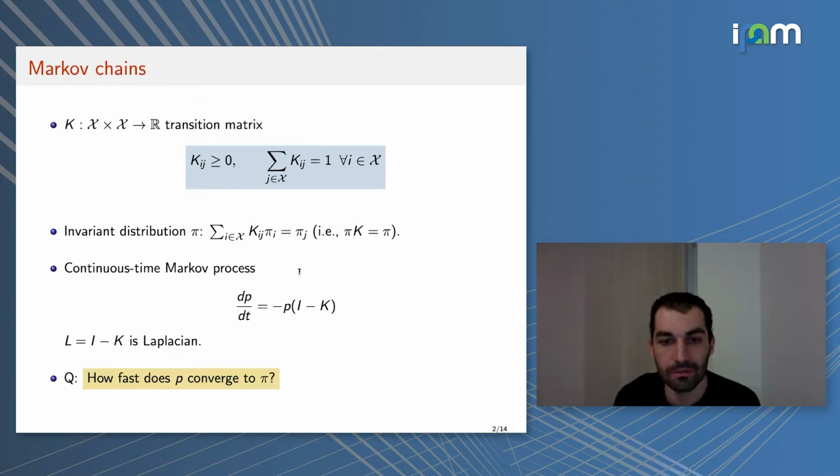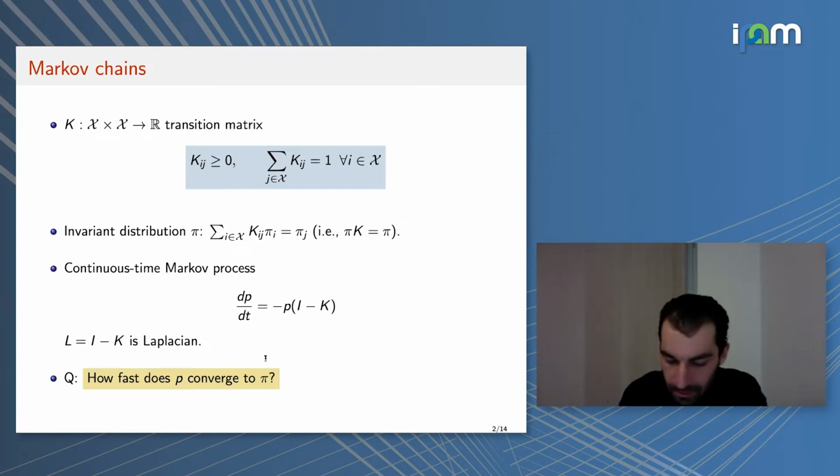You start with an initial distribution on X, P of 0, and the distribution evolves according to dP over dt equals minus PL, where L is the Laplacian associated to this kernel K. The main question of interest is how fast P converges to pi, the stationary distribution. There are many answers to this question, depending on how you measure the distance from P to pi.